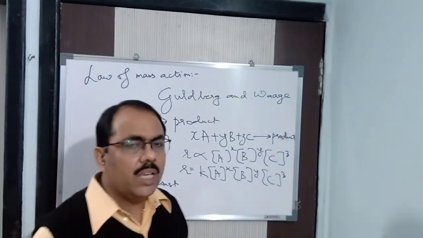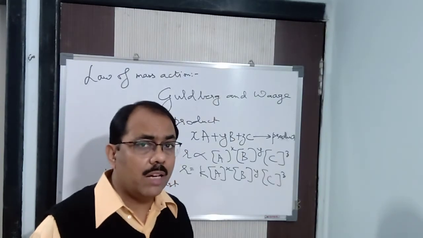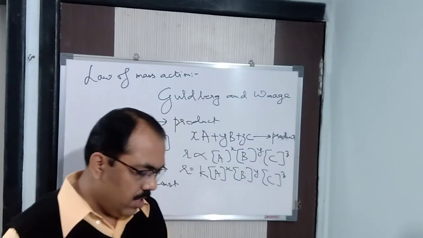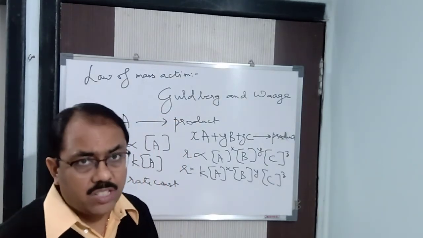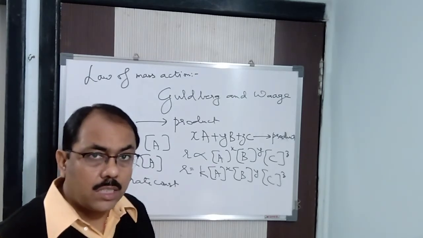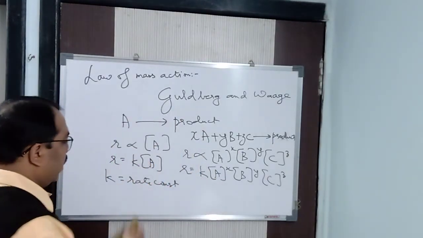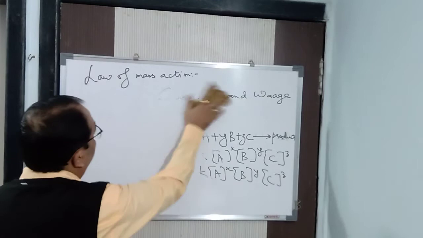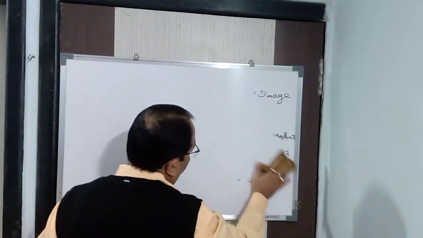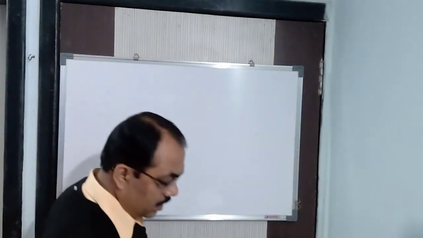Now, in case of chemical equilibrium, the rate of the forward direction is equal to the rate of the backward direction when the reaction attains equilibrium. That is called the law of chemical equilibrium. You may write it down: at constant temperature, when a reaction attains equilibrium, the rate of the forward reaction is equal to the rate of the backward reaction.